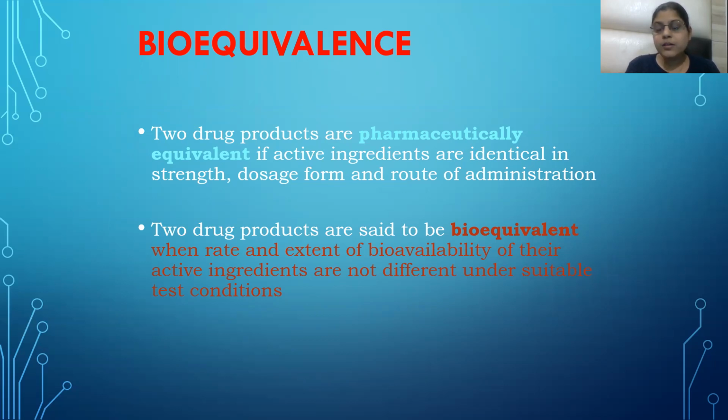If the bioavailability of drug A of one brand name is 100%, the bioavailability of drug B of the other brand name should be between 80 and 120%, and only then will it be bioequivalent. They produce the same therapeutic response and the same plasma levels in the body, with a similar chemical ingredient, same dosage form, same route of administration, and similar strength.